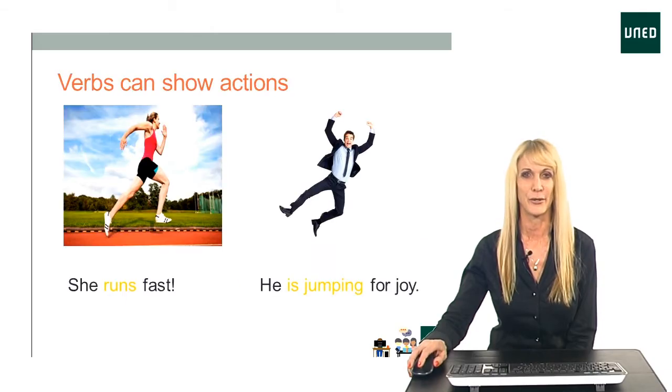Let's look at verbs. So in general, verbs show actions. For example, she runs fast, or he is jumping for joy. Notice the letters in yellow. Those are the verbs in the sentence.